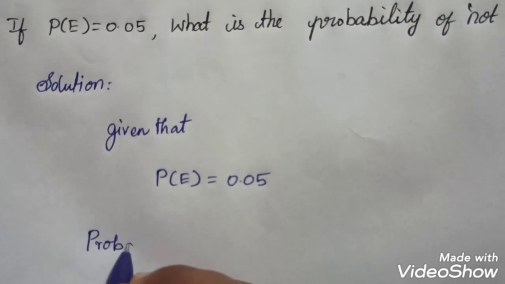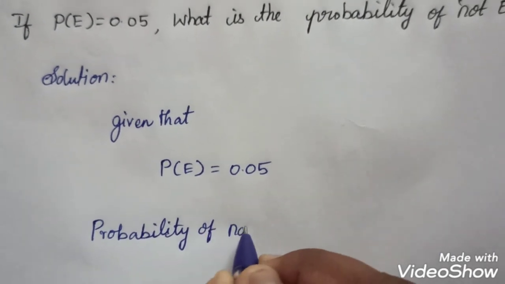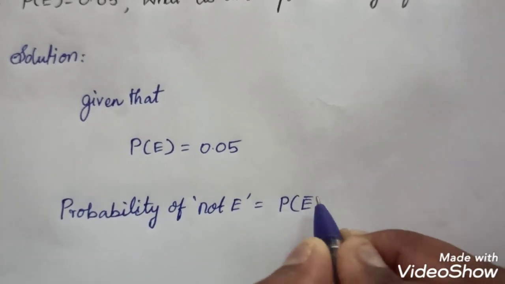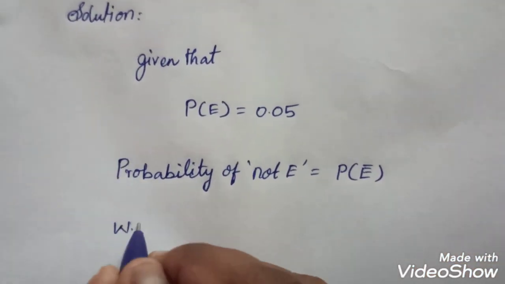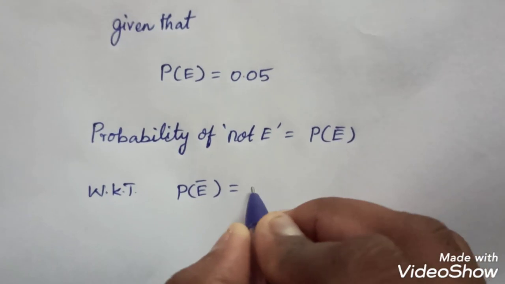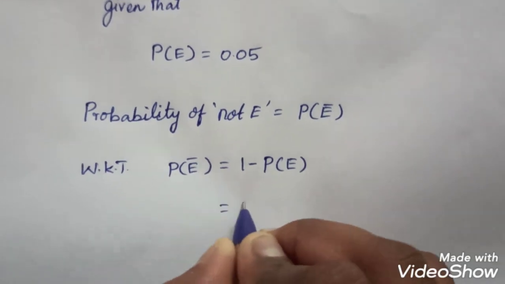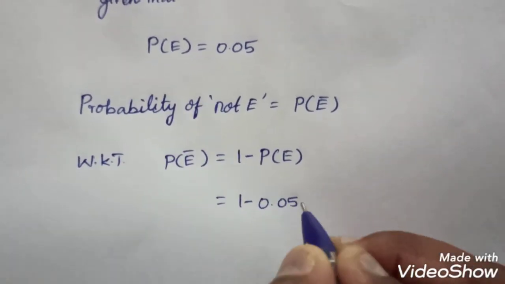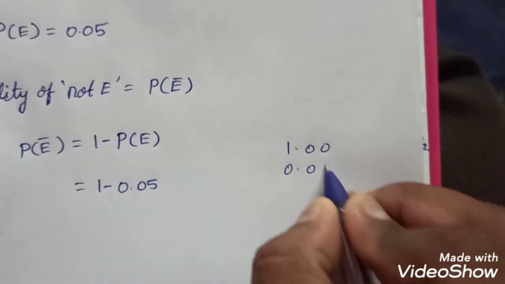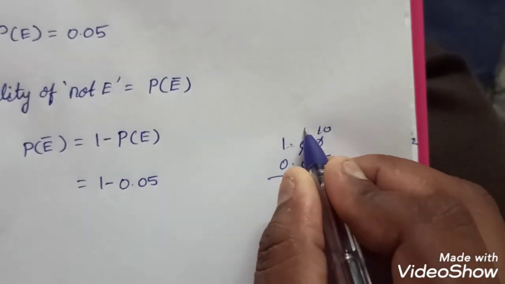So the probability of not E, that is P of E bar. Already we know that P of E bar is equal to 1 minus the probability of event E. So 1 minus 0.05. So the normal subtraction: here it becomes 10 and this one becomes 9.